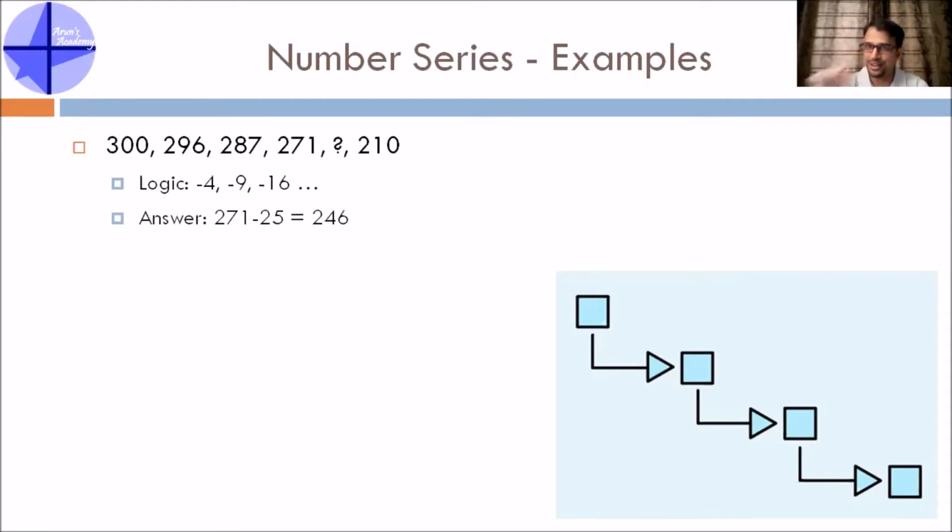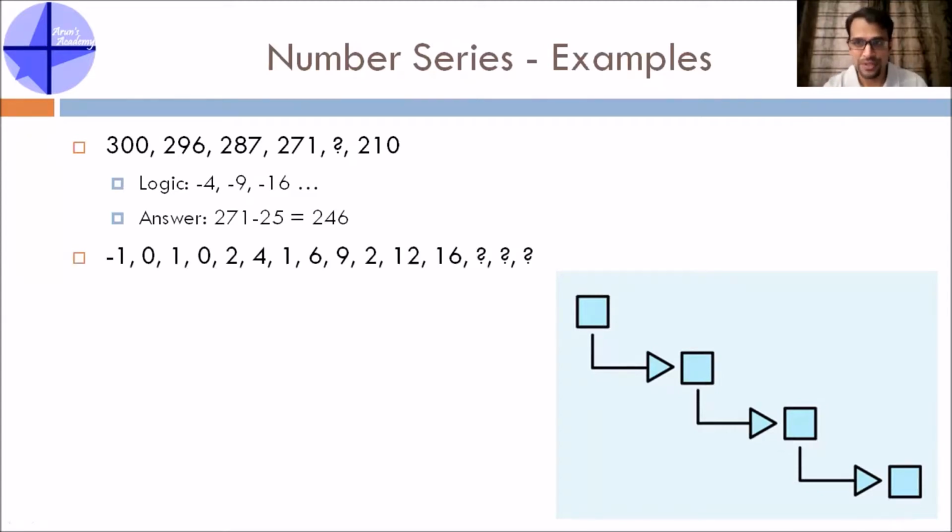So how to fit the logic in number series? Irrespective of what type of series it is, this is the way you have to approach the problem, guys. All right, let's go to the next question now. If you see this series itself, you should be able to gauge that it is a mixed series. Why? Minus 1, 0, 1 is fine. Again, there is a 0. Increase, reduction. That should be something to do with the mixed series. One hint given in this question is there are 3 question marks. So probably there are 3 series mixed together. These are all the things which you should be able to see in the problem.